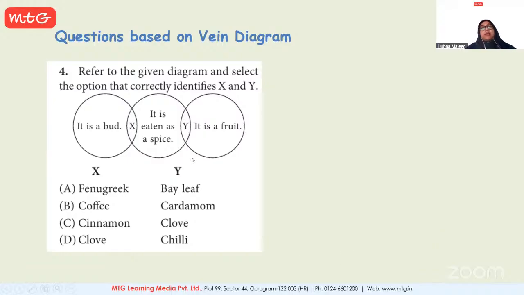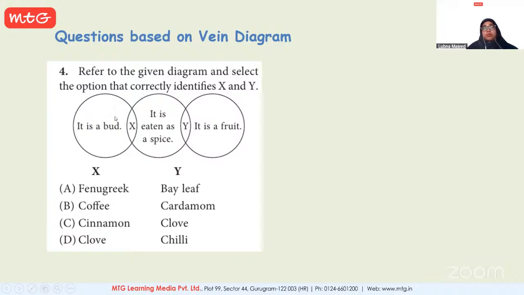See, here you have to clearly identify X and Y. Now there are three statements. One of them is a bud. And this is related to X. It is eaten as a spice. So now, eaten as a spice. We have fenugreek, we have coffee, we have cinnamon, we have clove. Coffee is not eaten as a spice, so we will straight away cancel this. So we are left with three options. Again, this is not spicy, fenugreek. So we will even remove that.